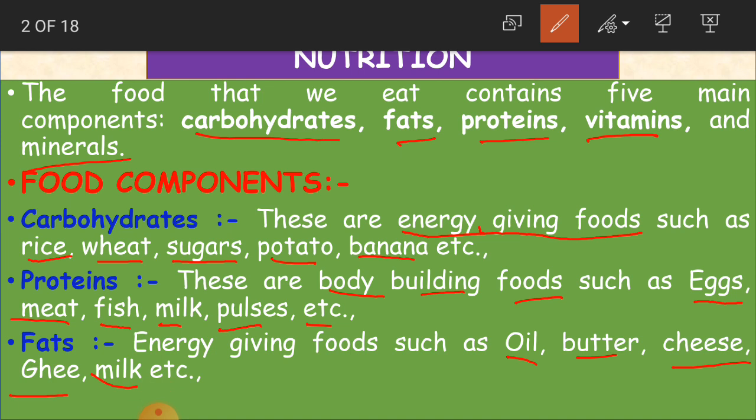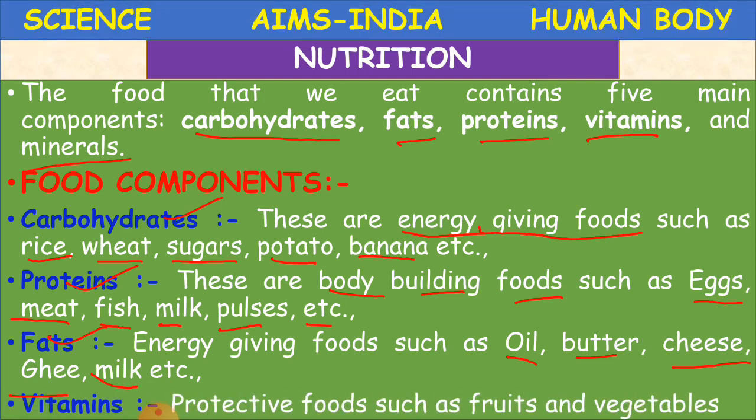Clear, children? Carbohydrates are energy giving foods, proteins are body building foods, and fats are again energy giving foods. We learn about some more here.